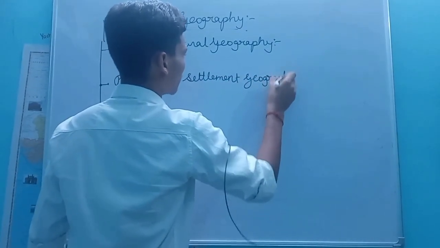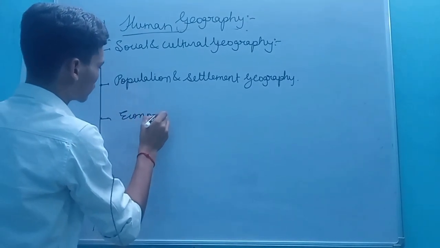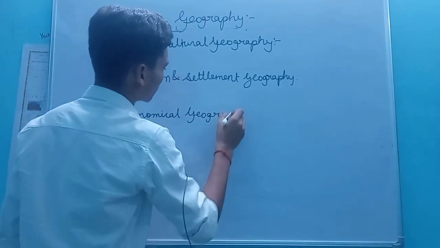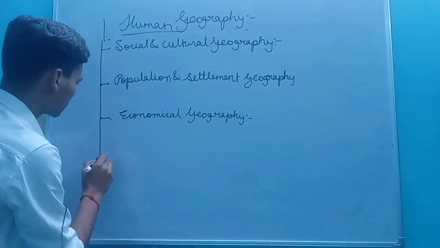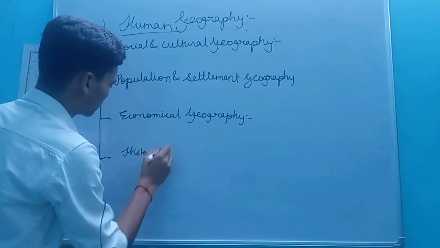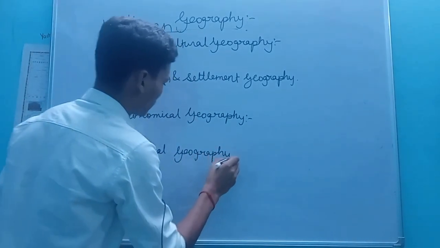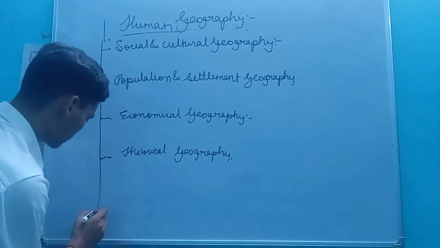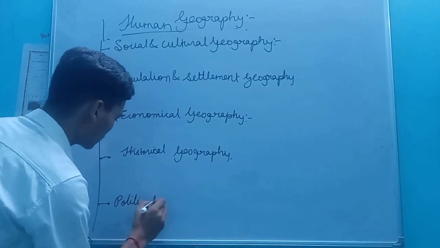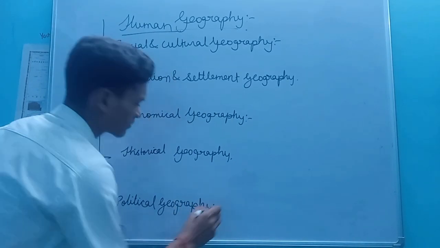The third one is economical geography. And the fourth one is historical geography. And the last one, the fifth one, is political geography. Now we will discuss them one by one.